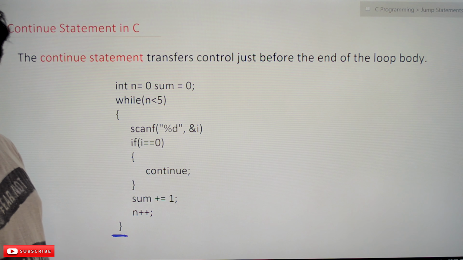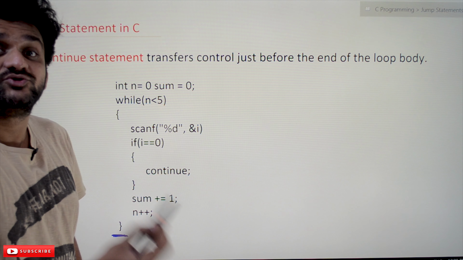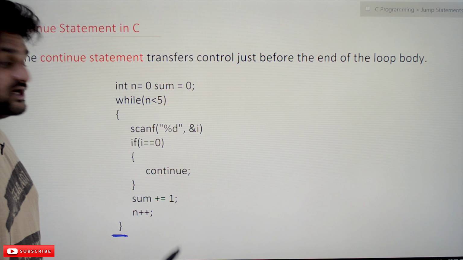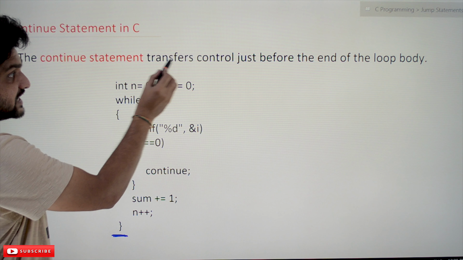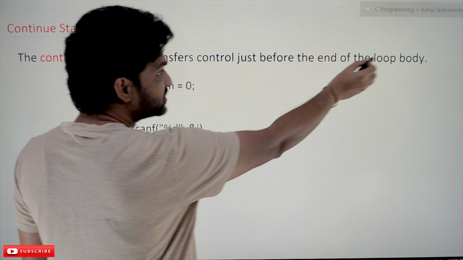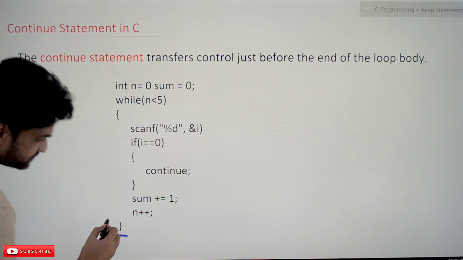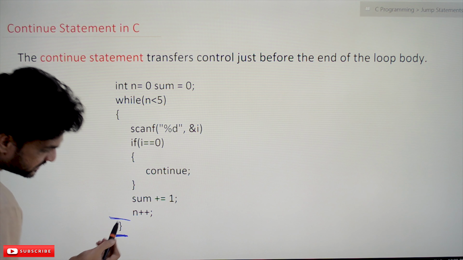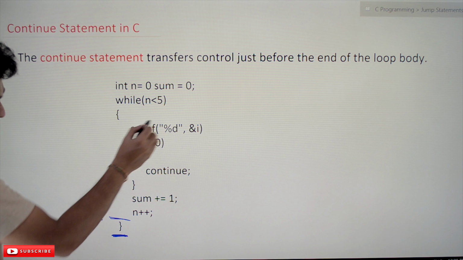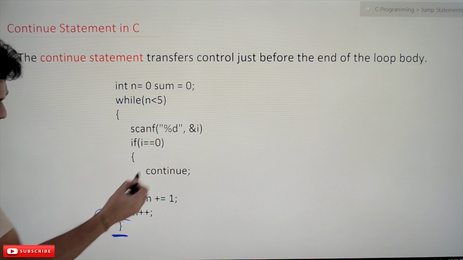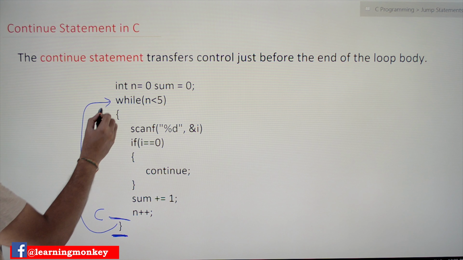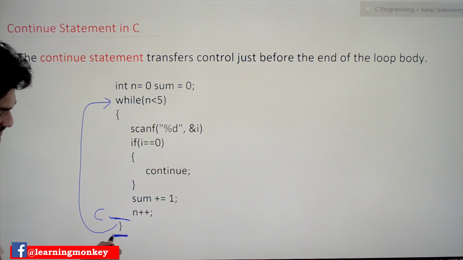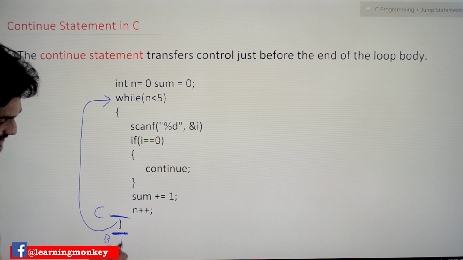What is the use of the continue statement? In this program we are using the continue statement. The continue statement transfers control just before the end of the loop body. So whenever this continue is executed, the control will get transferred here and this loop will iterate again. Whereas in break, the control will be transferred here, so the next lines of code will get executed.